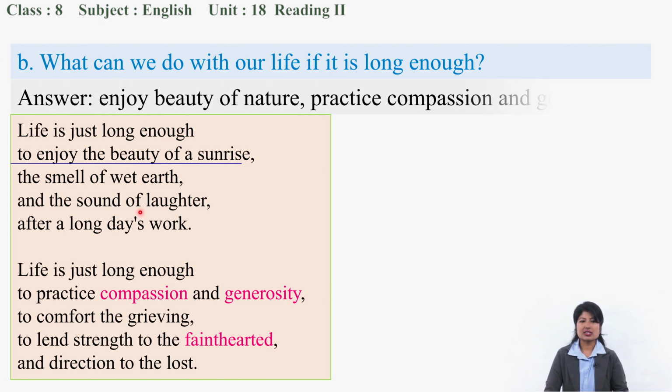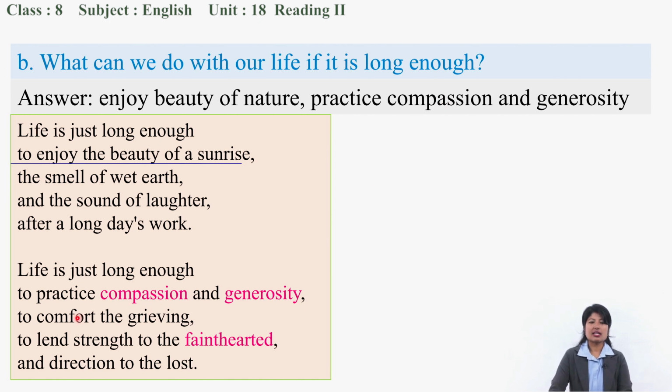We can write the answer in this way: to enjoy the beauty of nature, practice compassion and generosity. You can take some points from the second stanza as well, like practice compassion and generosity. From the first stanza you can take the beauty of sunrise, and from the second stanza, to practice compassion and generosity. You can pick up these words to answer question B.